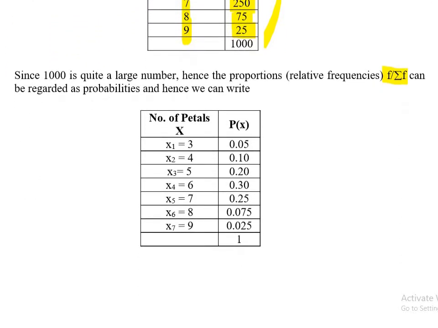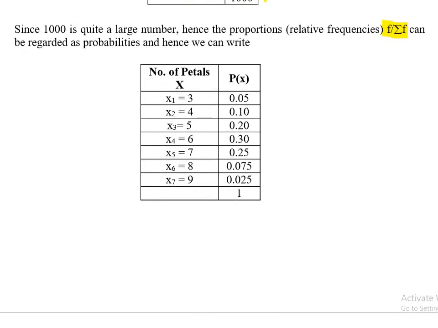probability. You remember we discussed 3 types of probability: classical approach, subjective approach, and relative frequency approach. So this is the relative frequency approach. So you see, I divided 50 by 1000, 100 by 1000, 200 by 1000, 300 by 1000, and so on. So these are the relative frequencies which I got, and the sum of these relative frequencies is 1.